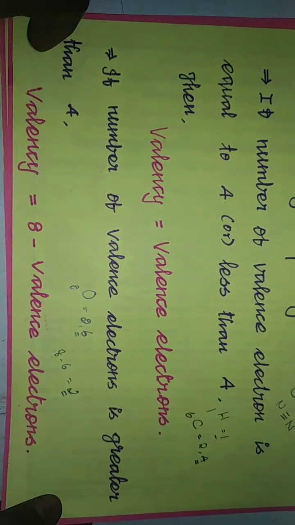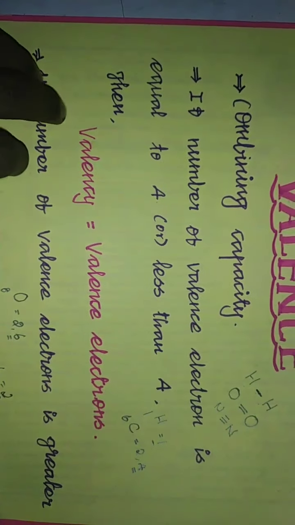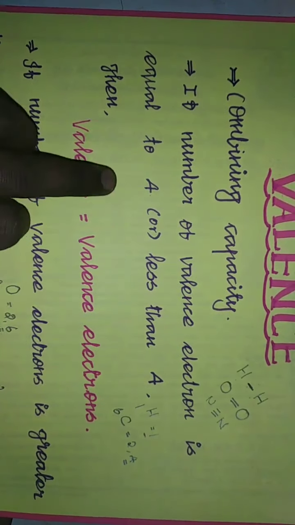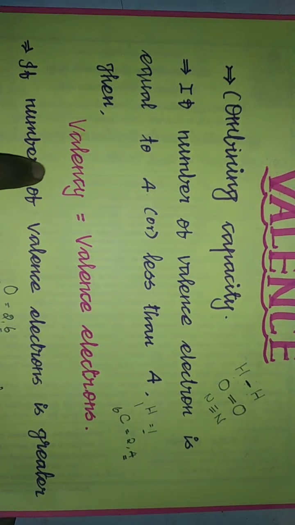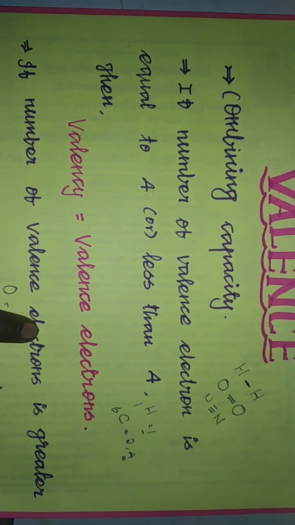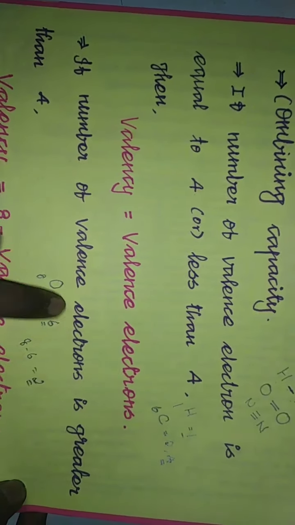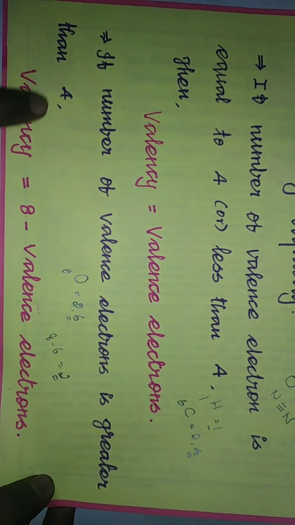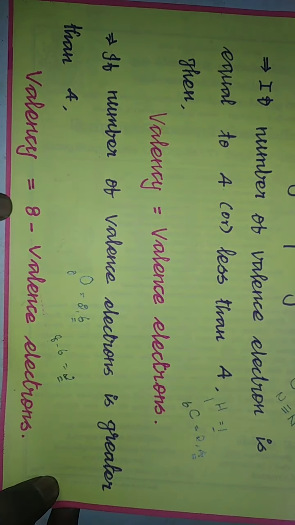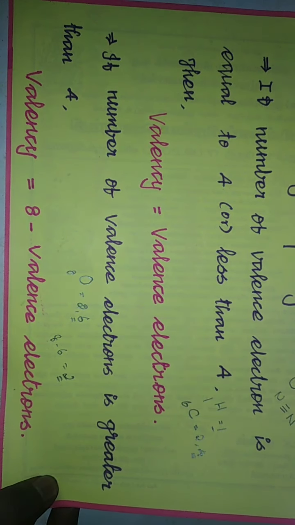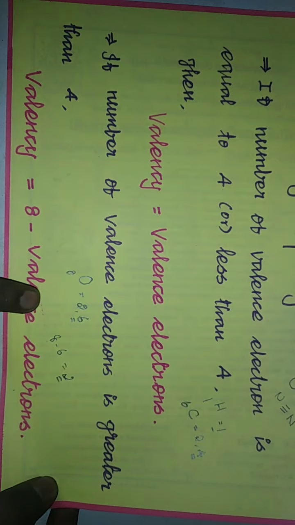புரியுதாமா? How to find the valency? If the number of valence electrons is equal to or less than 4, valency will be equal to the number of valence electrons. If the number of valence electrons is greater than 4, valency will be equal to 8 minus valence electrons. So I have demonstrated an example.